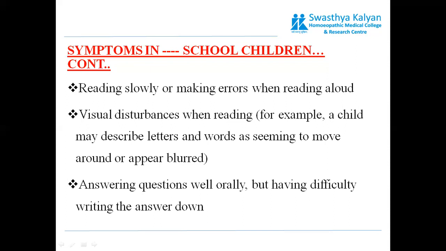Visual disturbances when reading. For example, a child may describe letters and words as seeming to move around or appear blurred.